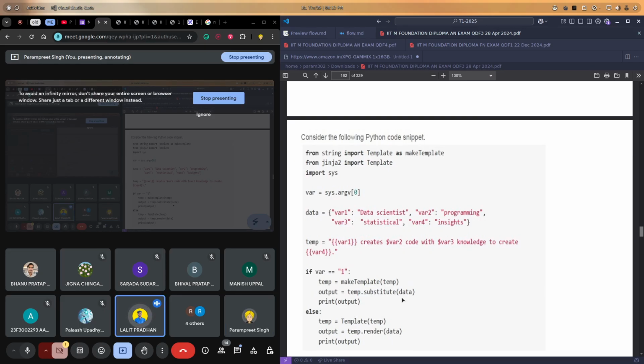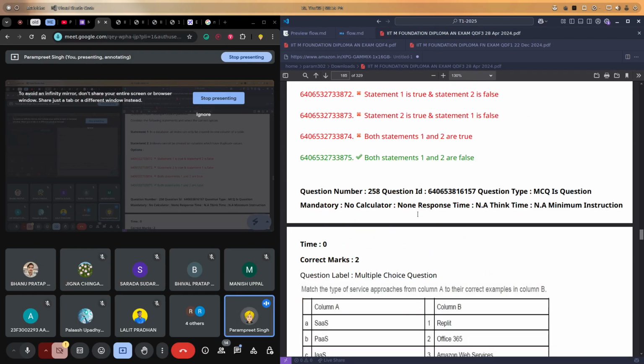Excuse me, I joined a bit late, so I'm getting confused in this part about string template. I am aware of Jinja template. Could you explain what a string template is? In Jinja we have curly braces with the placeholder. In string template we have the dollar sign. Okay, this is the difference, the rest is the same. It will only replace variable 2 and variable 3, right? Let's suppose we remove variable 2 from the data dictionary. Then what will happen? Key error, because we have a placeholder for variable 2 which is not in the data dictionary. The same will happen in this case.